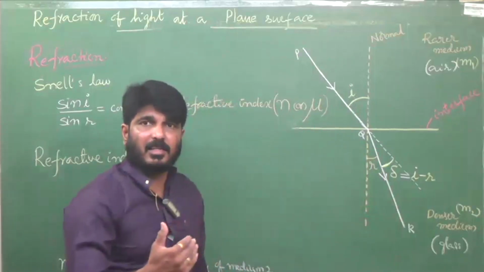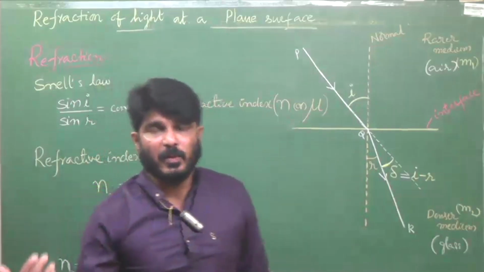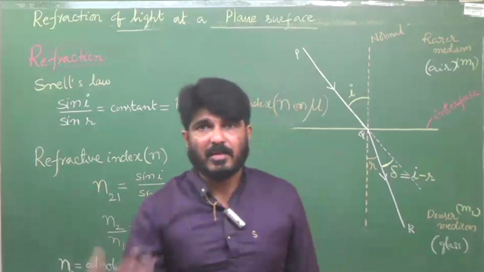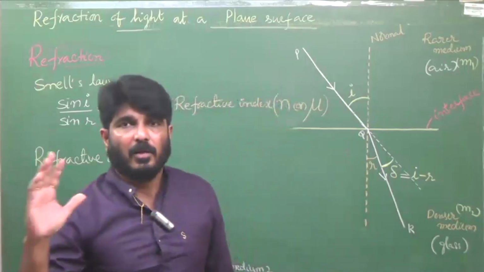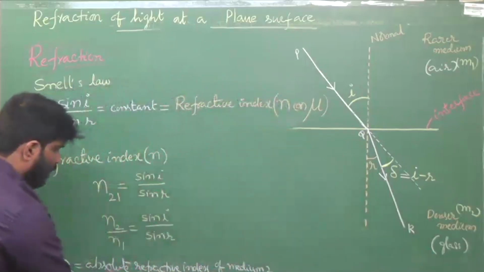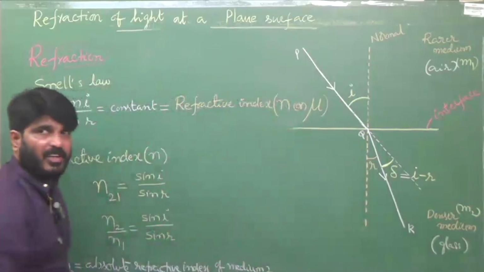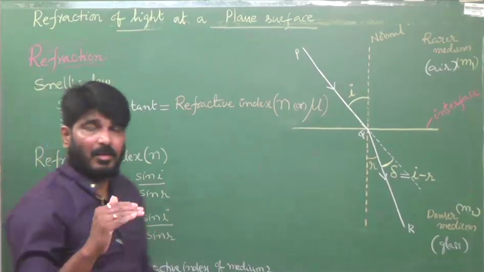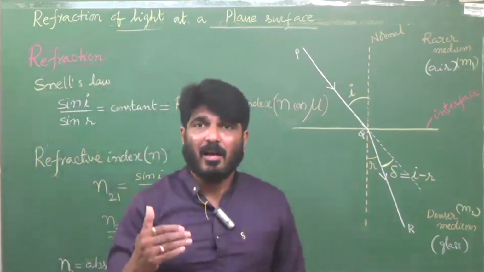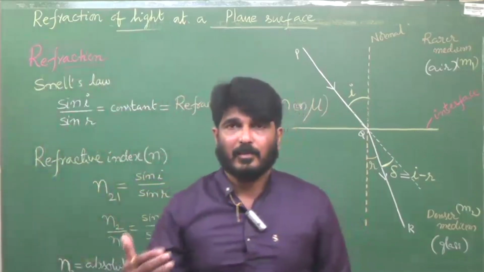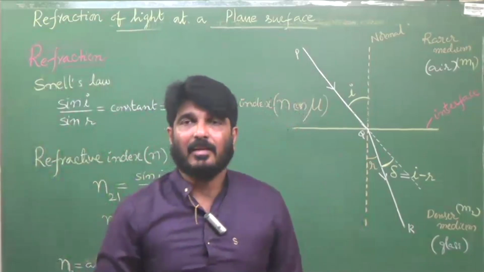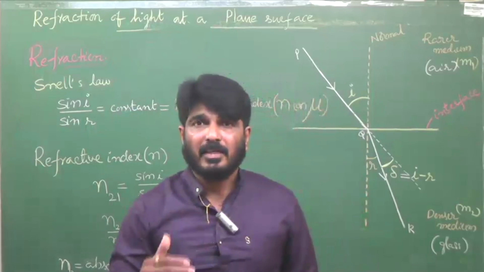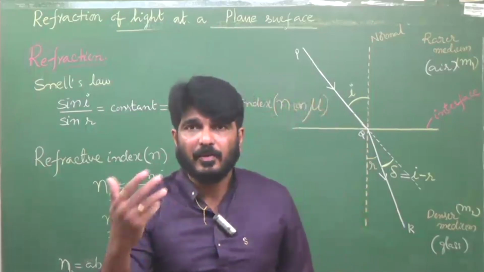Absolute refractive index of water with respect to free space, vacuum. So remember, absolute means the other medium should be free space or vacuum. If the second medium is not air or free space, then you can't call it absolute refractive index. That is relative refractive index.